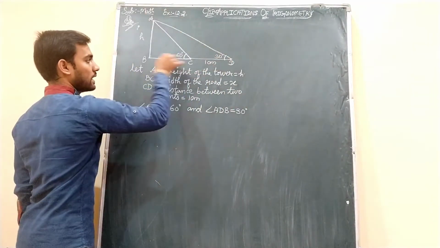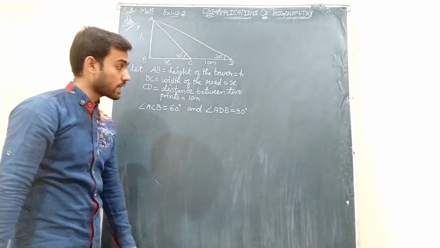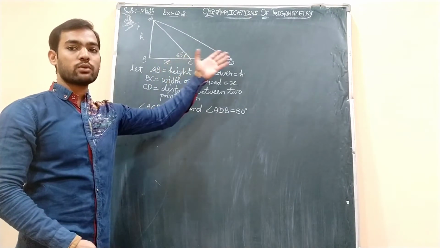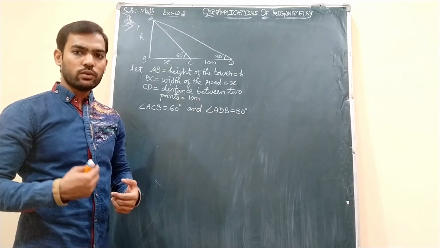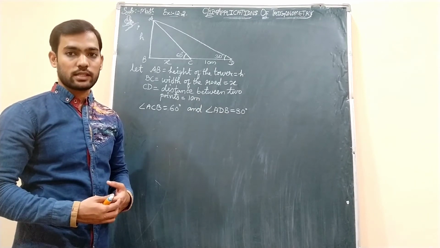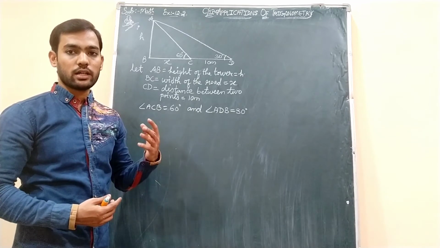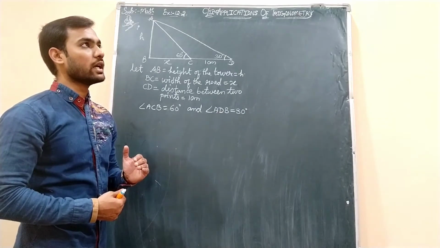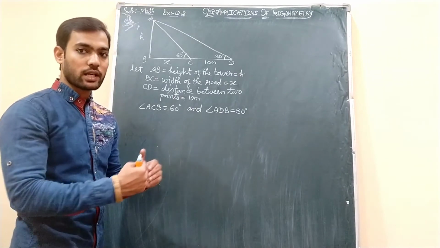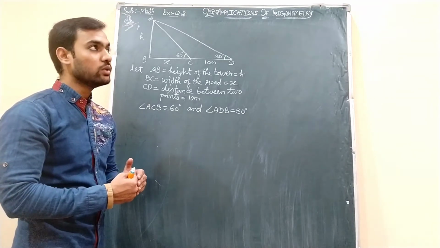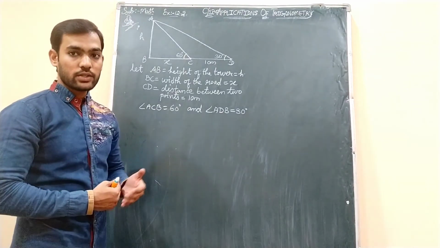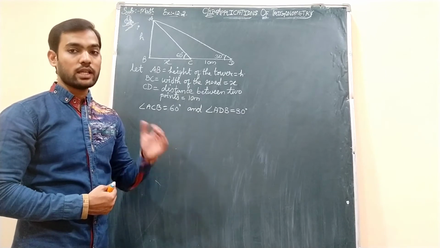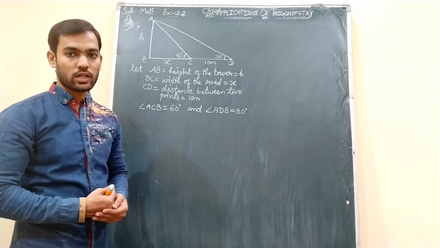As I said, we will take it completely. Understand students? Angle ACB is 60, angle ADB is 30 degrees. Few students will have the doubt why it is 60 degrees here and when we are going far it is 30 degrees. Because when you go nearer to the object, the angle increases. Suppose you are seeing the top of a building. If you are standing at a far distance, you just need to raise your head to some extent. But when you approach towards that building, you need to raise your head more. So when you are going nearer to an object which is taller, the angle of elevation increases. Similarly it follows for angle of depression also.